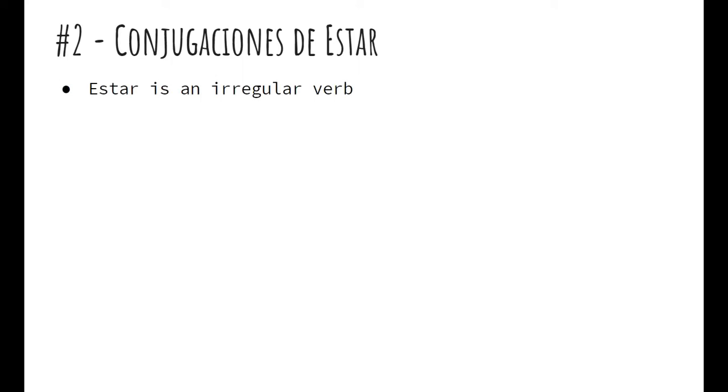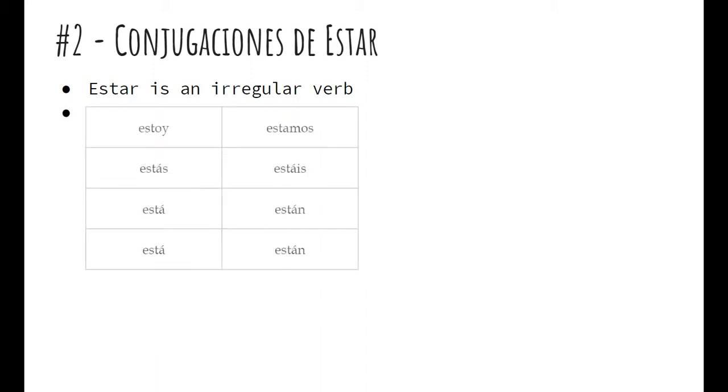So what are the conjugations of estar? Estar is an irregular verb. We're going to need to learn a separate conjugation chart for it. It's not conjugated like a regular AR verb. So here are the conjugations of estar. You've got estoy, estás, está, está, estamos, estáis, están, están. You'll notice there are accents on all the A's except for the nosotros form. Both the nosotros and the yo form don't have any accents. All the rest have accents, and they're on the A, the English A.